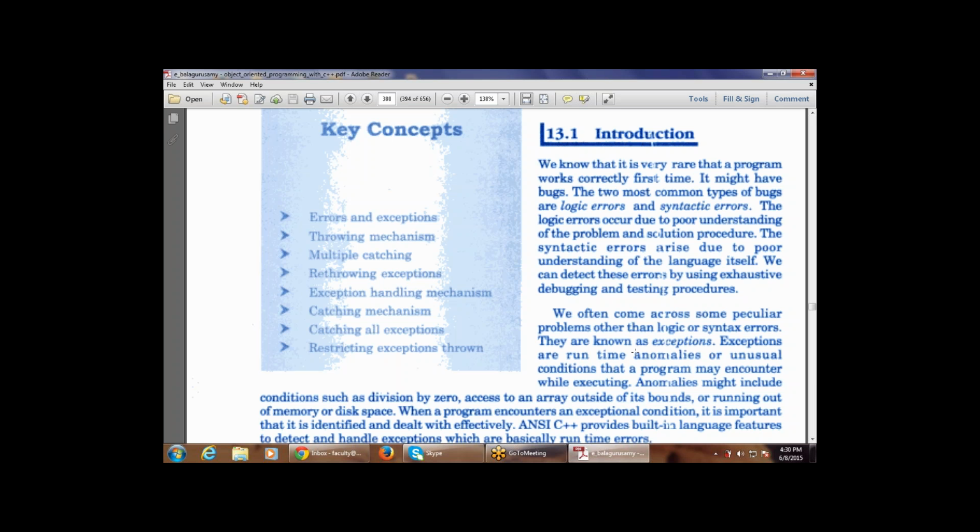So these two errors are not a part of the exceptions; every other error or problem that occurs in programming, in C++, is known as an exception. So we often come across some problems other than the logic or syntax error that are known as exceptions, right?